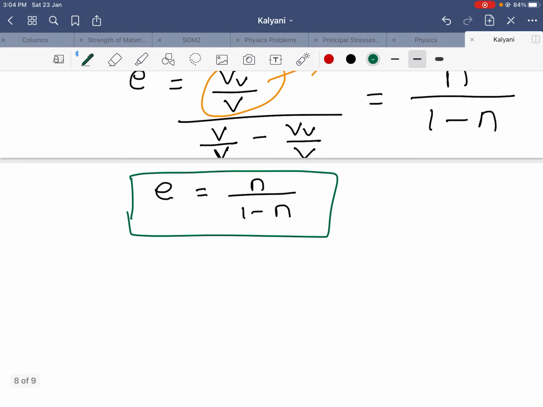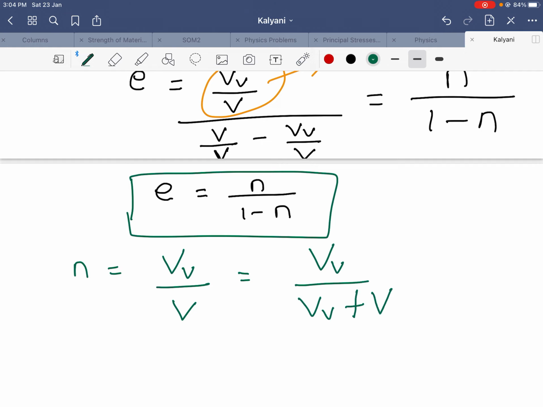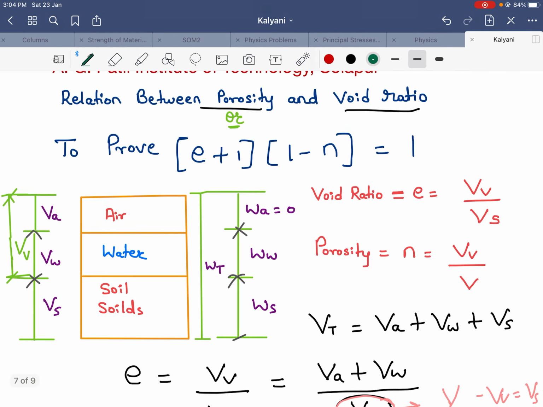Similarly, we can do porosity now. That is, n is equal to Vv by V, total volume. Here you can write Vv divided by Vv plus Vs, that is volume of air plus volume of water plus volume of soil solids. See, this air, water, solids is the total volume.